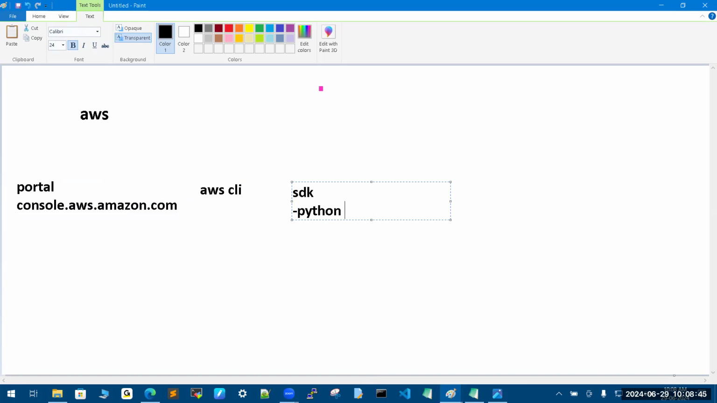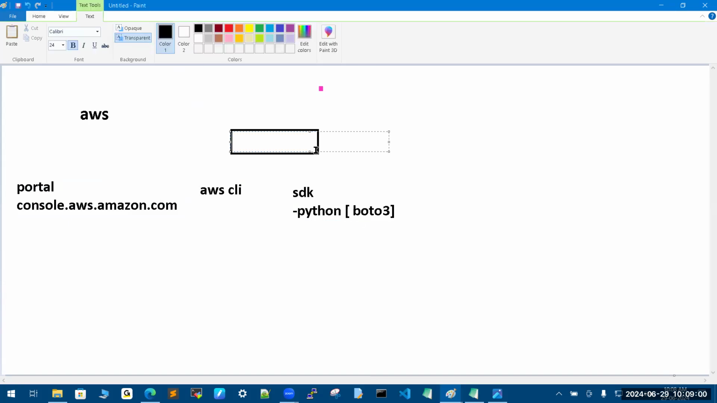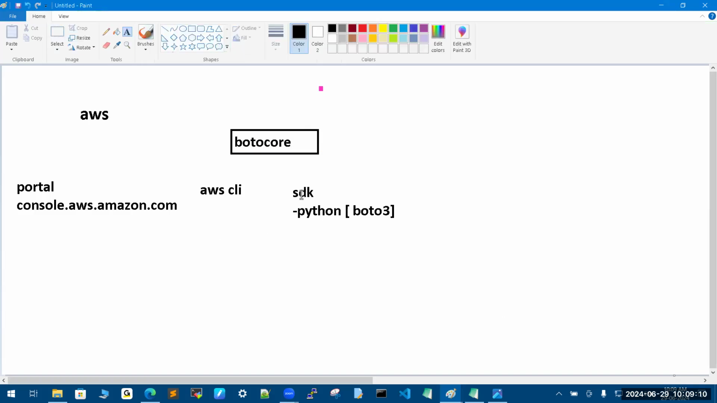In Python, there is one module, and the module name is boto3. But the main concept is another module name, botocore. Just try to understand, this is a name provided by Python. Upon the botocore module, your boto3 will work and your AWS CLI will work. But we don't know what is the backend.